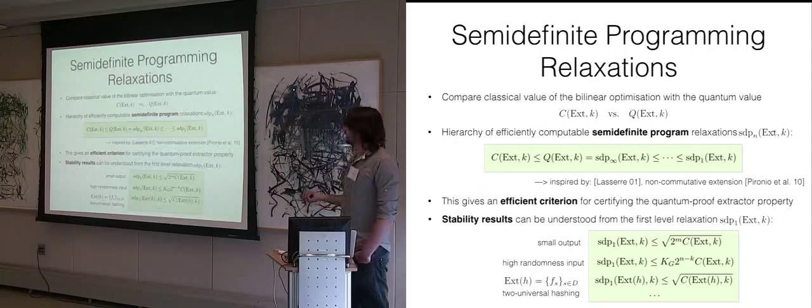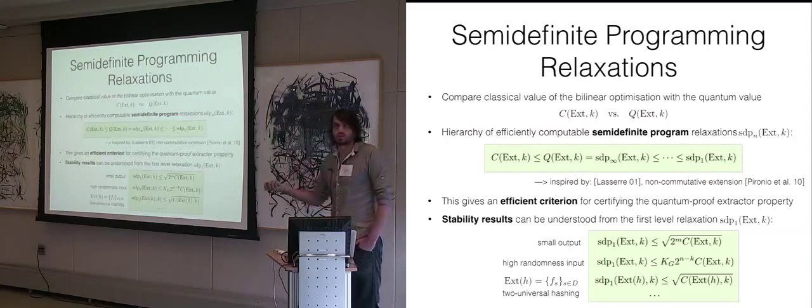Of course, the SDP value is also bigger than the classical value. So if m is small, if the output size is constant, then any extractor is also quantum proof. Because if you have an extractor, then you know that the C value is small. So if m is really small, you also know that the SDP is small, and by that the quantum value is small, so you have a quantum-proof extractor.